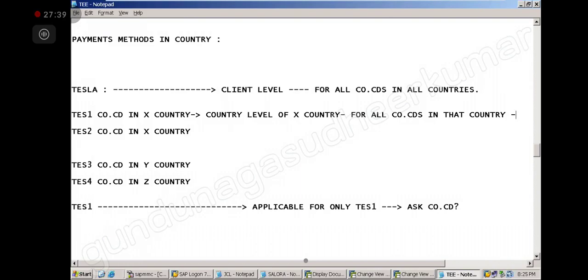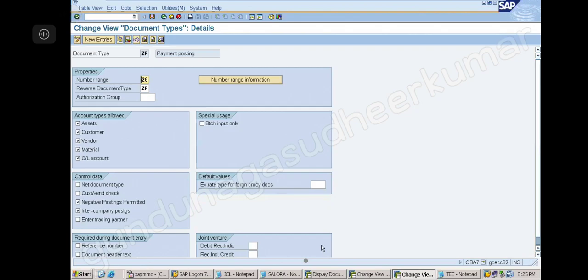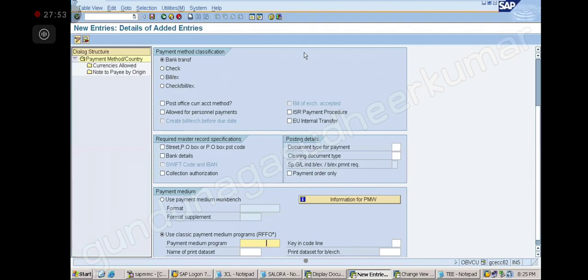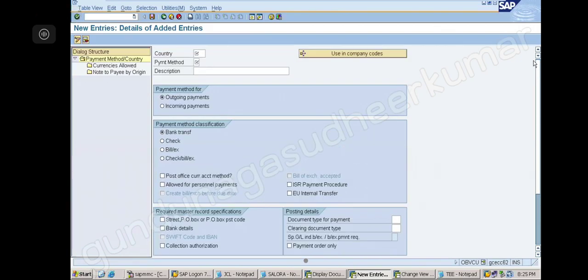Right now we are done with the APP configuration. It is asking me for the country, you see. It is not asking me for the company code. Now I came here, new entries. It is asking me the country. So what you should understand, it should immediately strike you, this is at what level? Country level. So it will apply for all the company codes in India. Got it? Okay.